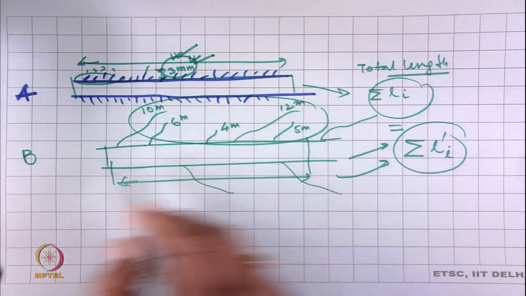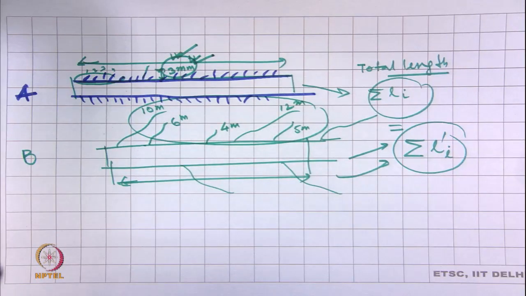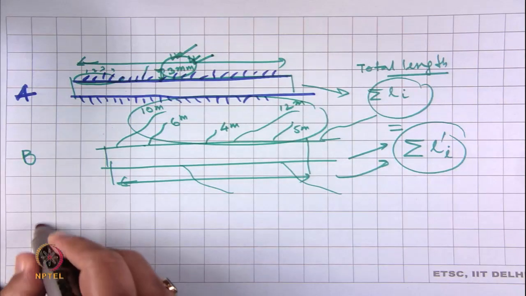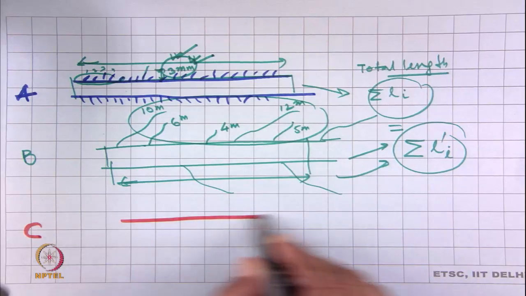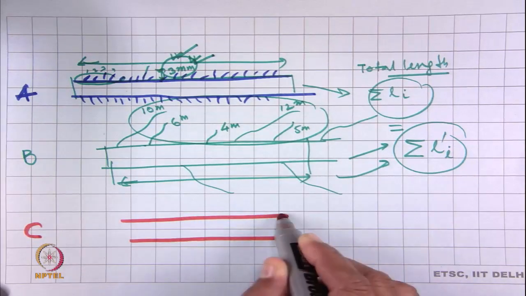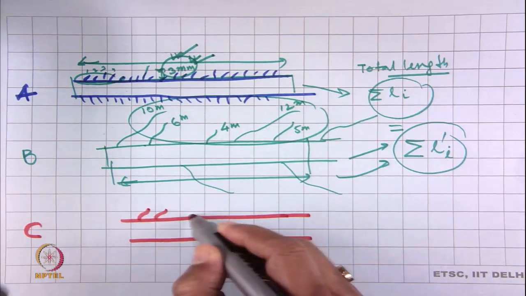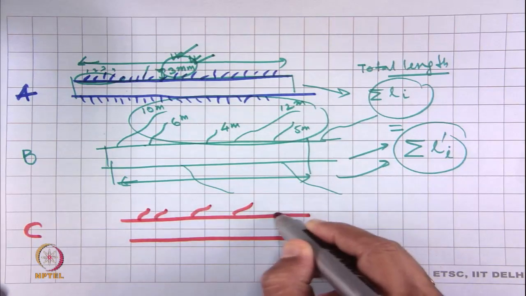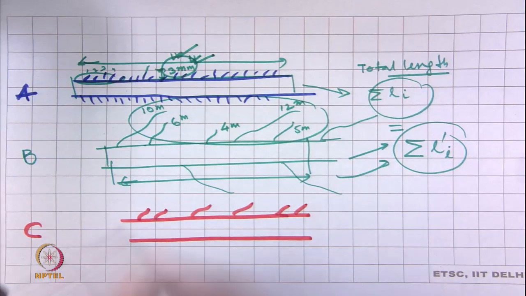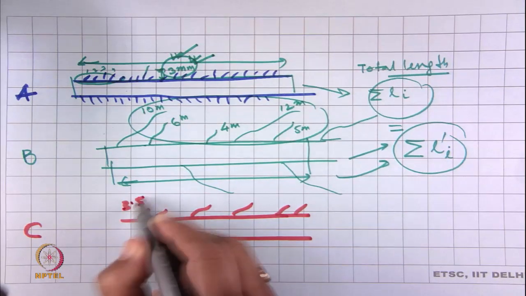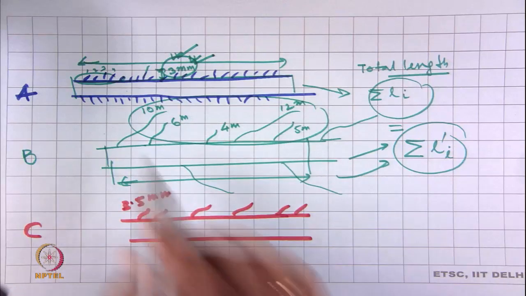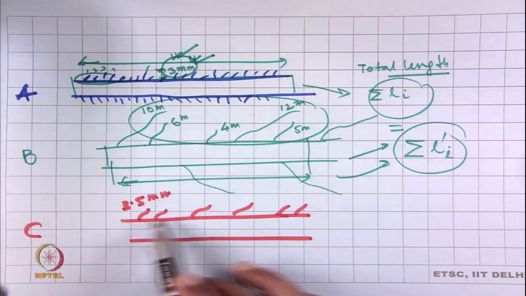Okay. Now, this yarn B, let us take another yarn, a C yarn, with hairs which are just 3.5 millimeter. These hair lengths are 3.5 millimeter. Now, 1, 2, 3, 4, 5.